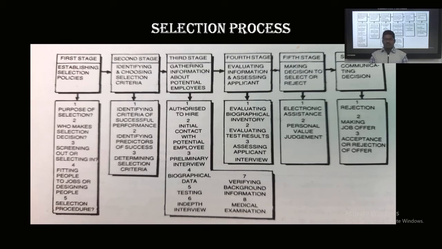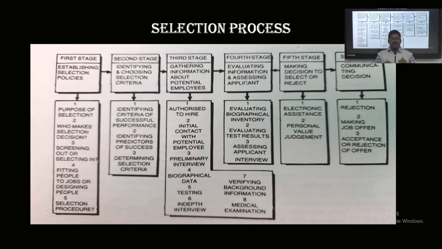And the last, sixth step is communicating the decision, reject or select, or making the job offer, or acceptance or the rejection orders can be prepared. That means rejection, or making the job offer, and accepting or rejecting the offer. This is the process we can show diagrammatically.